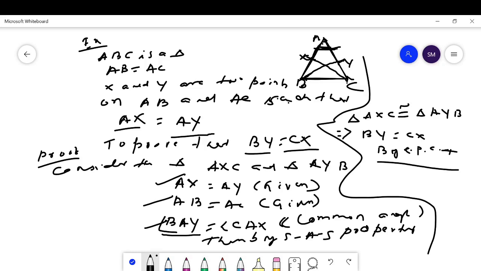Then this side is equal to this side by CPCT. Then next question.